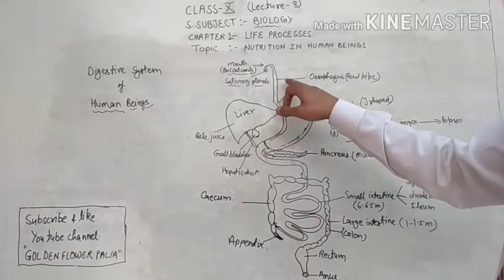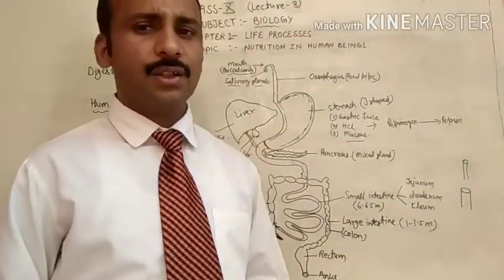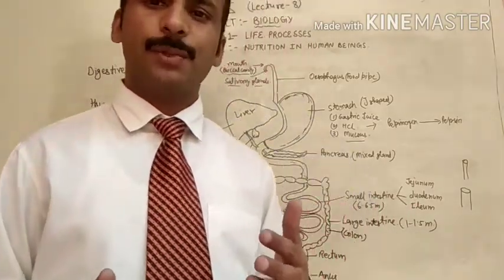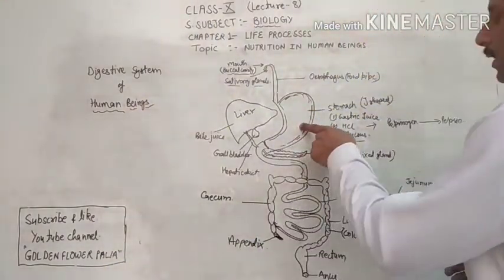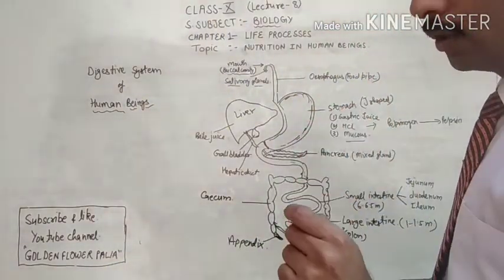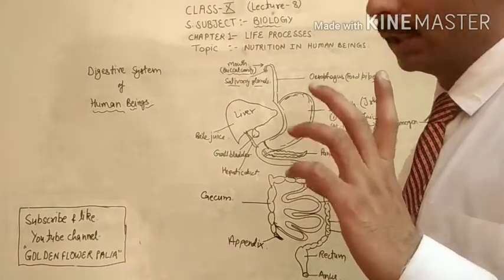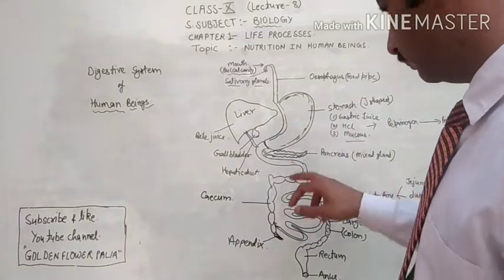Now come to the next. Digestion of food does not take place in the esophagus. In the esophagus, no digestion of food takes place. Here only peristaltic movement takes place. That is called the peristaltic movement. In the stomach, digestion of fat and protein takes place. Digestion of carbohydrate does not take place in the stomach.